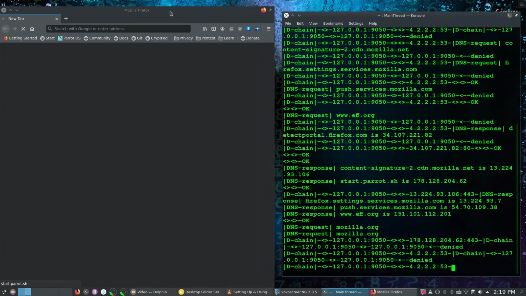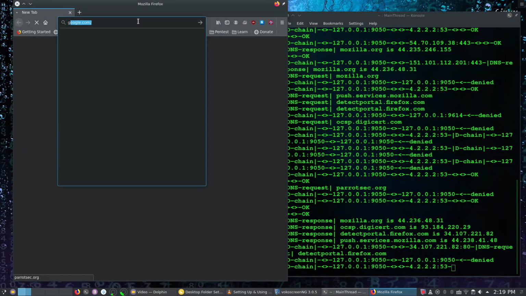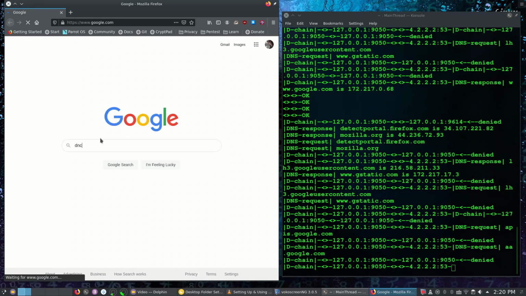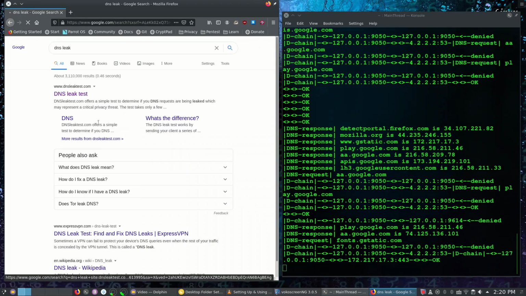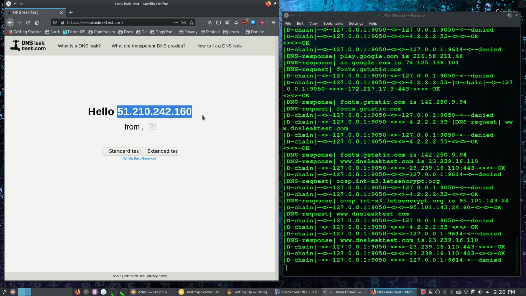Now you might be asking, how do I know that I'm anonymous? Well, you can check for DNS leaks to make sure. To do it, simply search for checking DNS leaks and open up a website to do so. And as you can see, it says my address is 51.210.242.160. If you want a new proxy, you can always close the program and restart the Tor service to do so.